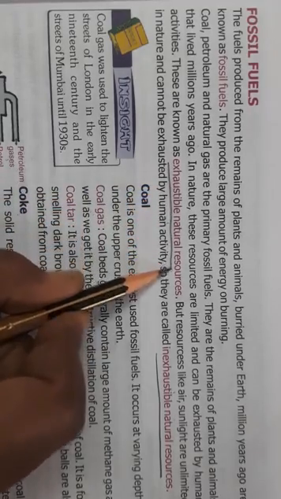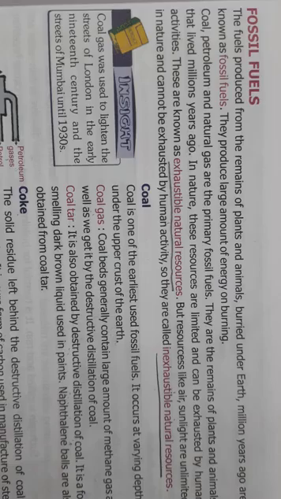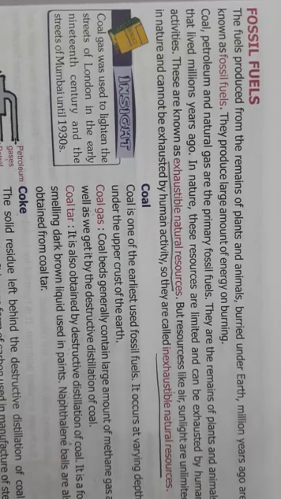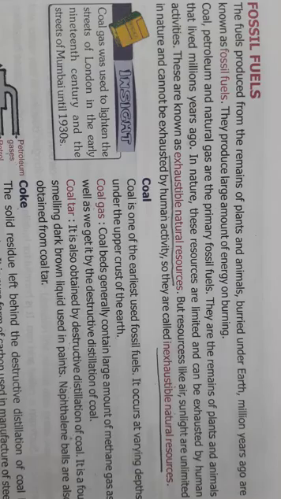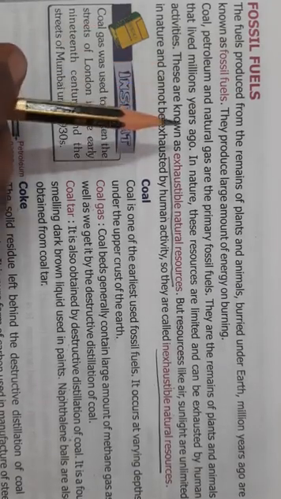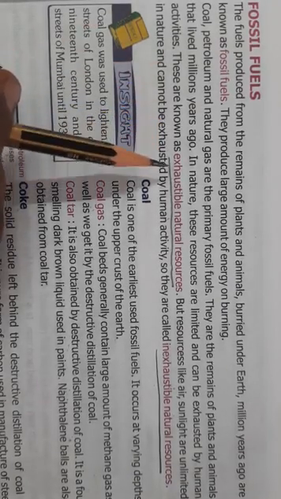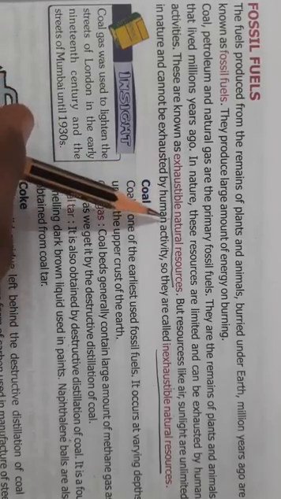Exhaustible natural resources means the natural resources which can get exhausted after a certain period of time, or you can say they will get over by continuous use, like coal, petroleum and natural gas. These are exhaustible natural resources.